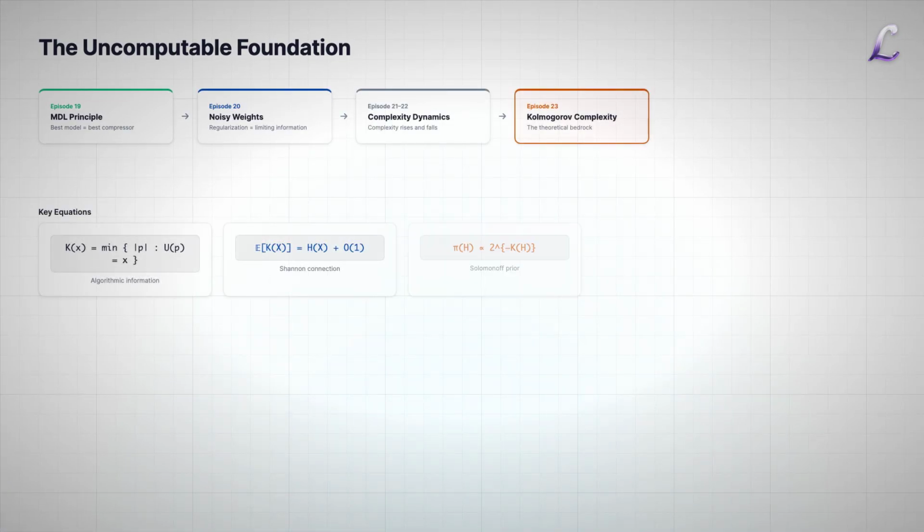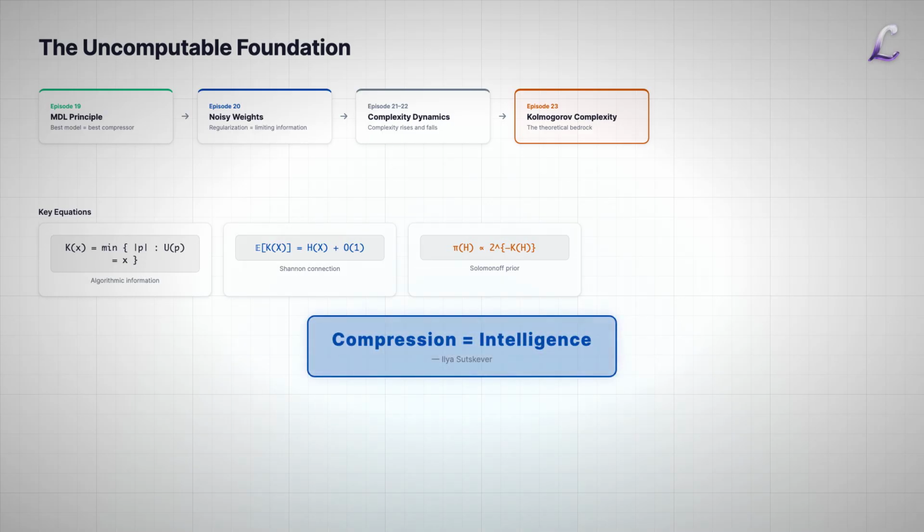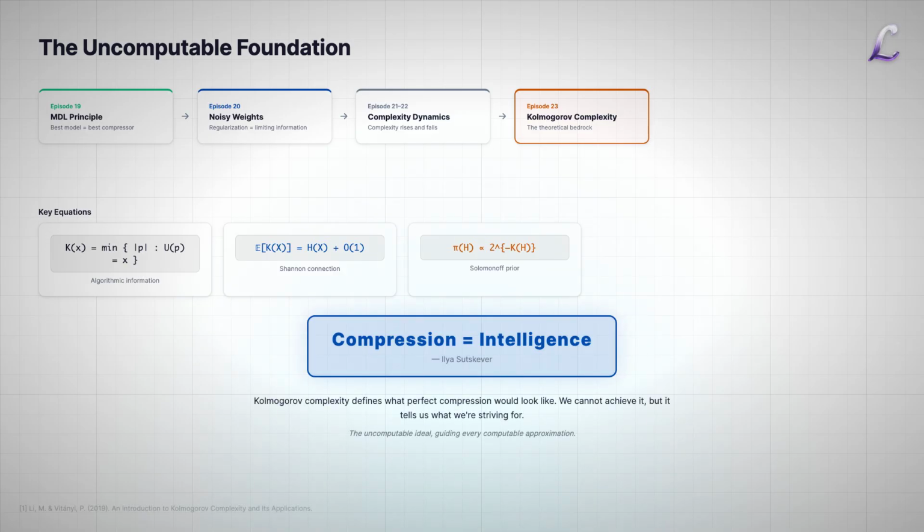In episode 19, we learned the minimum description length principle. The best model is the best compressor. In episode 20, we saw that regularization is about limiting the information content of weights. Episodes 21 and 22 explored how complexity rises and falls in physical systems. Now, in episode 23, we've reached the theoretical bedrock. Kolmogorov complexity is the ideal that all these practical methods approximate.